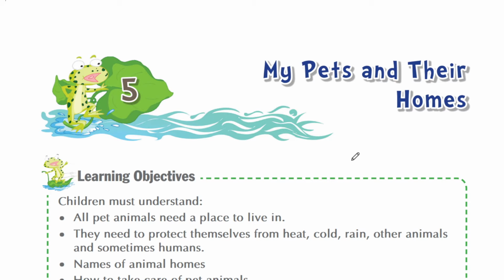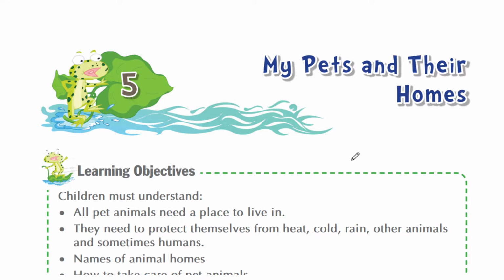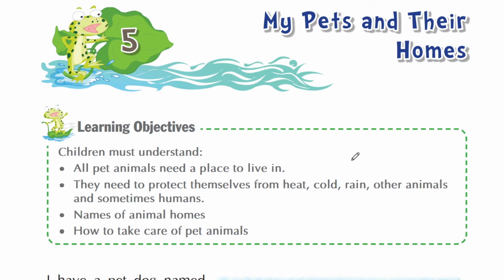Today we are going to discuss chapter number 5 of the class 1 EVS textbook, and the name of the chapter is My Pets and Their Homes. So let's see the learning objectives.